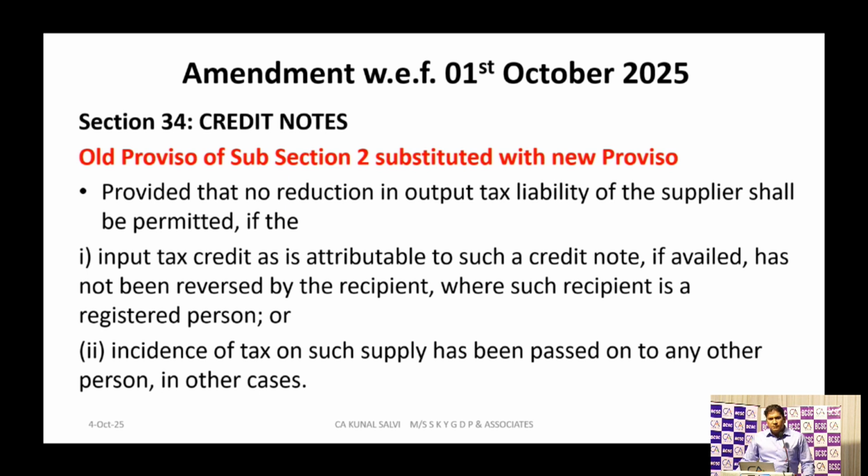Pardon? They will not come to this IMS dashboard. Only B2B transactions, credit notes, debit notes, IMPG transactions, that is imported goods, and imported SEZ transactions will only get auto-populated. Yes, RCM will have to be put manually only, sir. RCM transactions will have to be put manually only. It will not come to IMS.